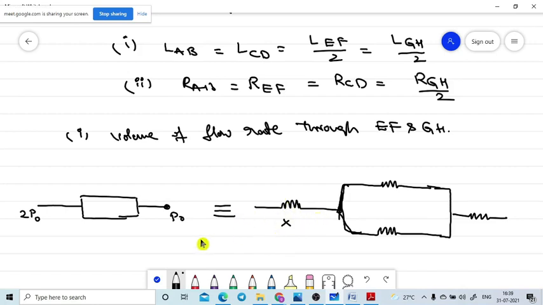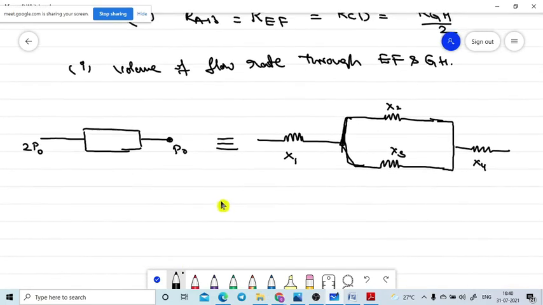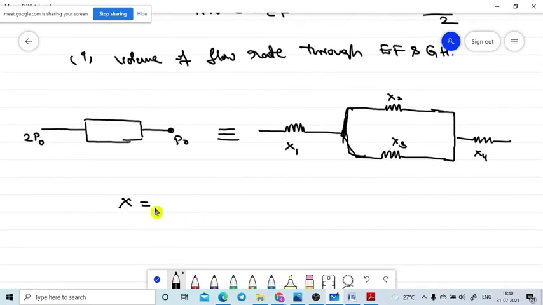First of all I need to know X1, X2, X3 and X4. What is the basic formula for X? X is equal to 8 eta L divided by pi R power 4.